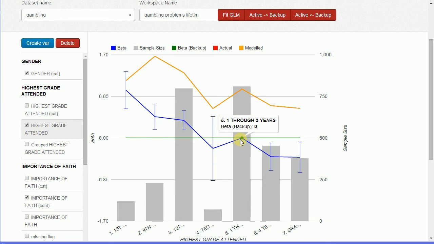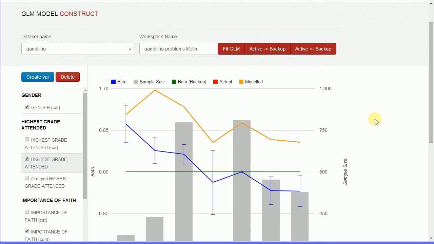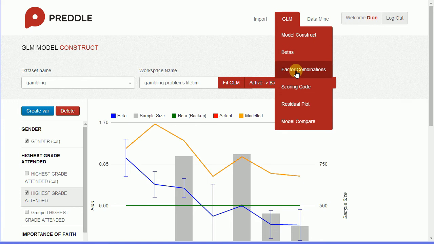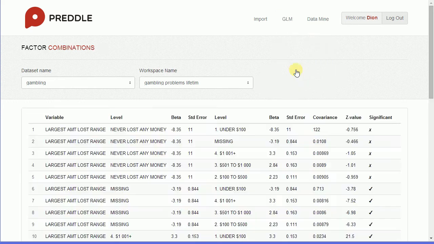But determining whether betas can be grouped with each other requires looking at the covariance between each beta, something that we haven't discussed or looked at yet. But luckily, the factor combinations report has done this for you. Click on the factor combinations report in the drop-down GLM menu.